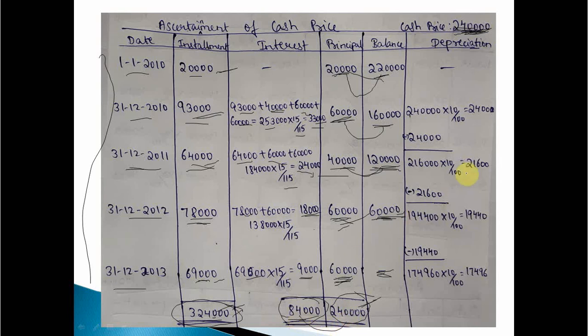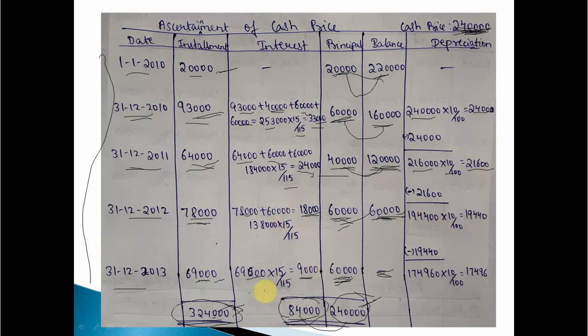Okay, so now the remaining part, what about depreciation? On 1/1/2010, depreciation is not charged, because depreciation is charged every year at the year end. So year end is 31/12/2010. 2 lakh 40,000 into 10%, that is 24,000. So first year depreciation is 24,000. Second year depreciation will change, because it is based on the diminishing balance method, so the original value will change. Previously the original value was 2 lakh 40,000, so we have to deduct last year's depreciation of 24,000 from it. The new price will be 2 lakh 16,000. 2 lakh 16,000 into 10%, 21,600 is the depreciation for the year 2011.